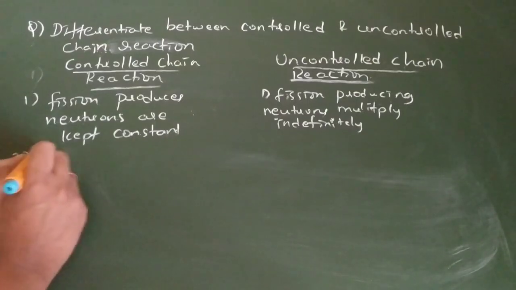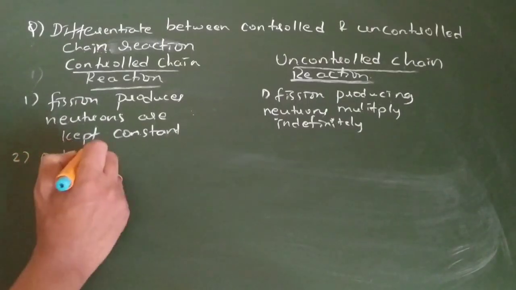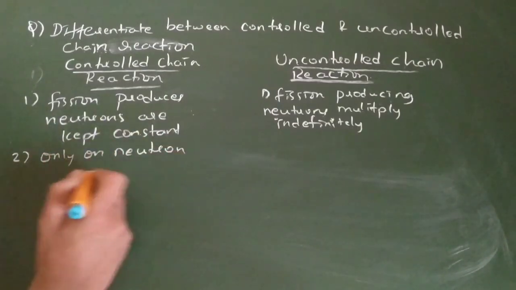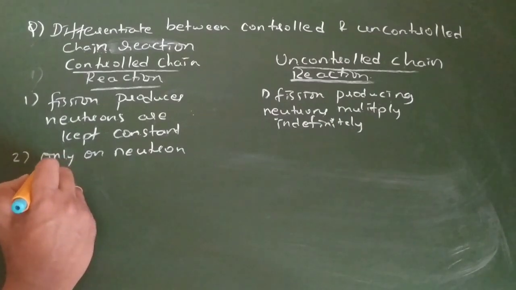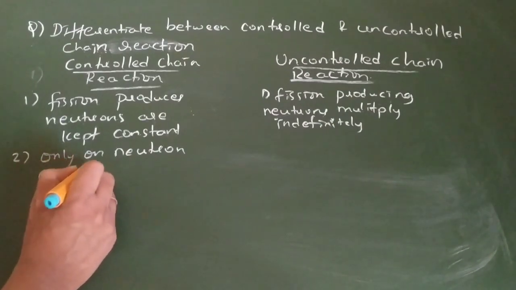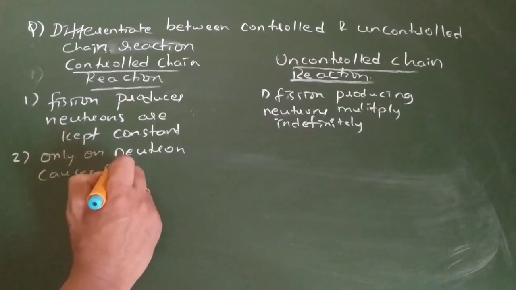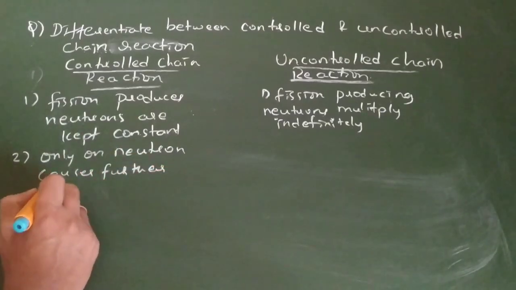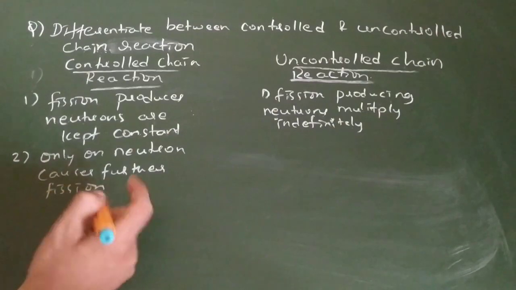Here only one neutron causes further fission.